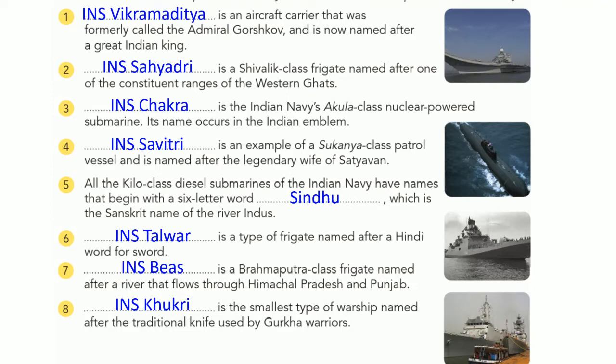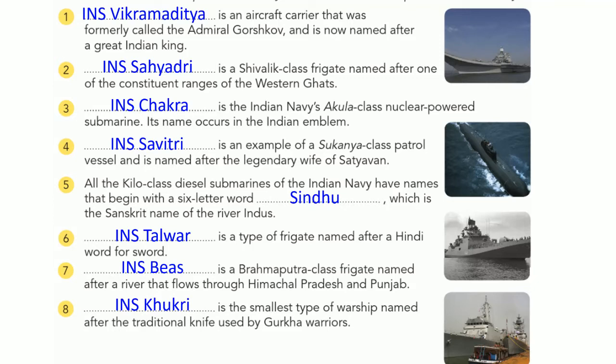Now complete page number 70 with the help of the clues I have already given. INS Vikramaditya is an aircraft carrier named after a great Indian king. Next, the ranges of the Western Ghats are named Sahyadri. Next one is the submarine ship Chakra, named after the Indian emblem. Next one, the legendary wife of Satyavan, INS Savitri.